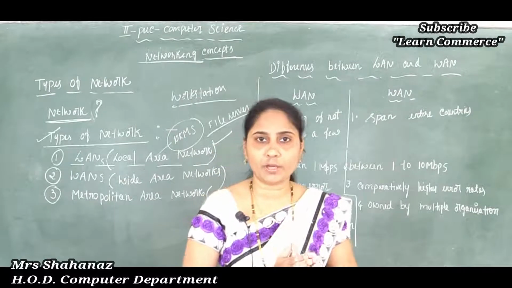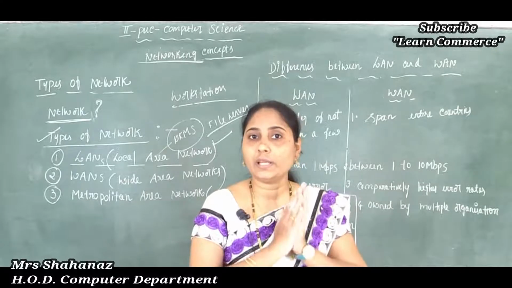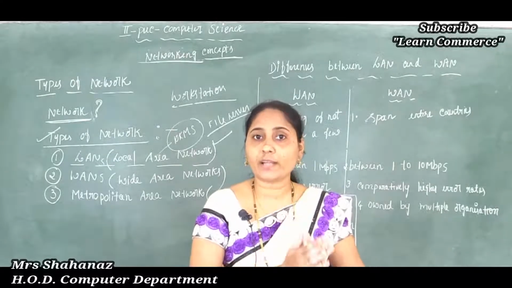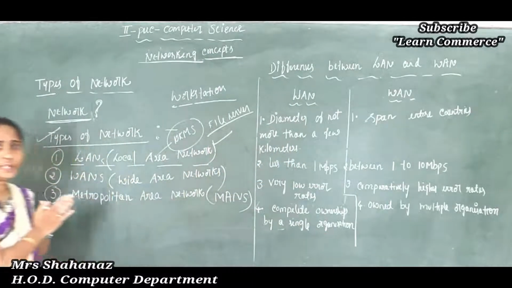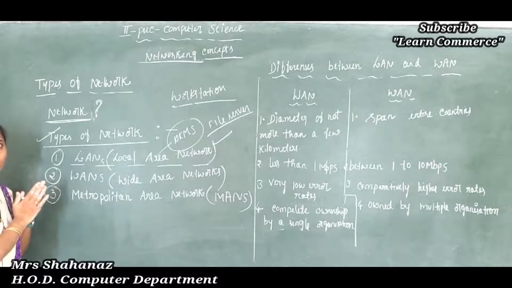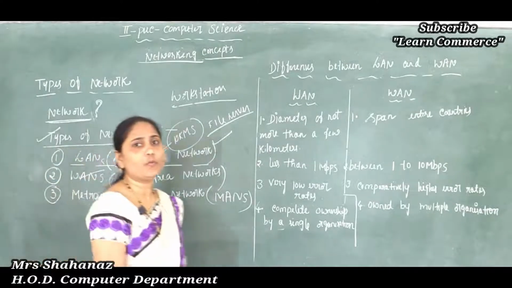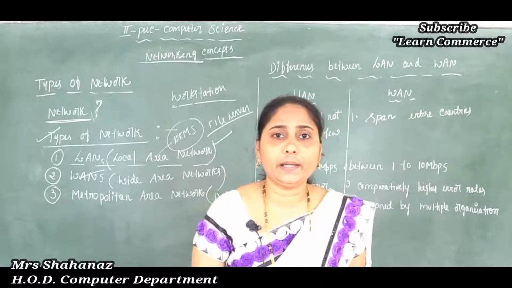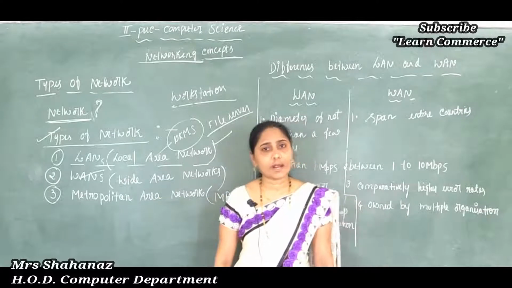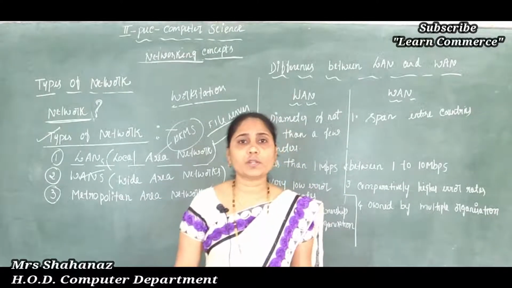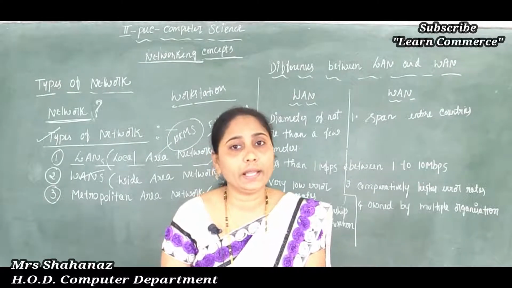It is a small network, and computers are connected within a range of 10 kilometers, within a localized area, within a factory, a building or an office, and the purpose is sharing of resources. Because of this, computers are connected from one to another. Okay, now after completing the LAN, the next thing is our WANs. We completed the meaning of the LANs. Now I selected the second point, that is called the WANs. What is the full form of the WAN? The full form of the WAN is wide area network.